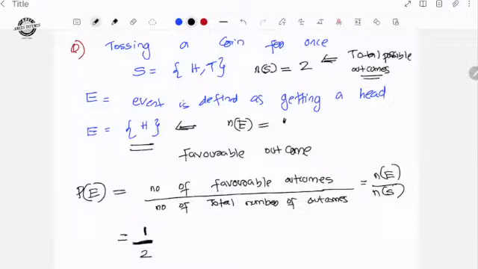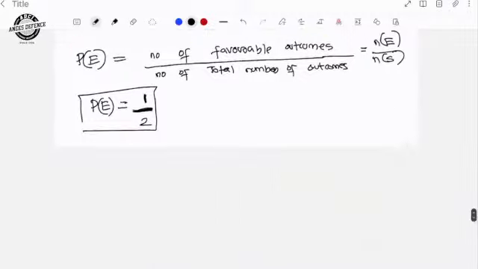Therefore, the probability of the event is equal to 1 by 2. That is the probability of an event. The chance of occurrence of a favorable outcome, or chance of occurrence of an event, is known as the probability of an event. That is the definition of probability, which is equal to the number of favorable outcomes divided by the total number of outcomes.